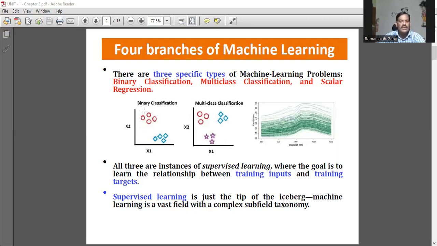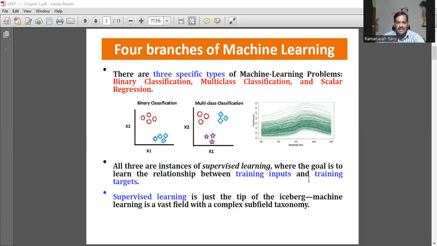Here we have a graph which represents 2 sets of values. One is related with one category, second one is related with another category. It's a binary classification. If you have more than 2, that is called multi-class classification. And the third one is scalar regression. As far as our subject is concerned, we are going to concentrate only on binary classification and multi-class classification. All these 3 are instances of supervised learning, where the goal is to learn the relationship between training inputs and training targets.